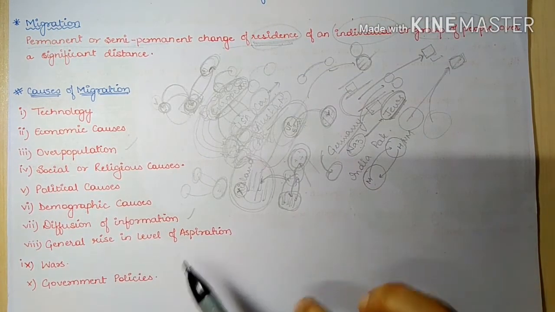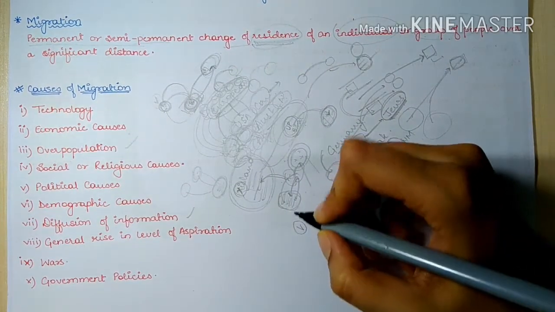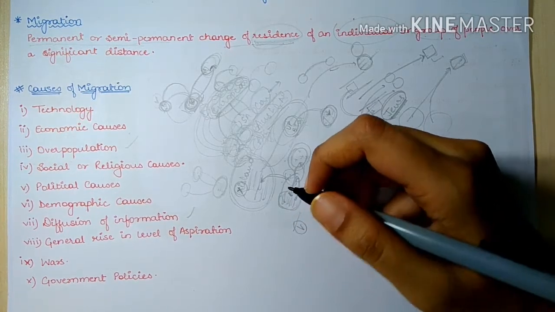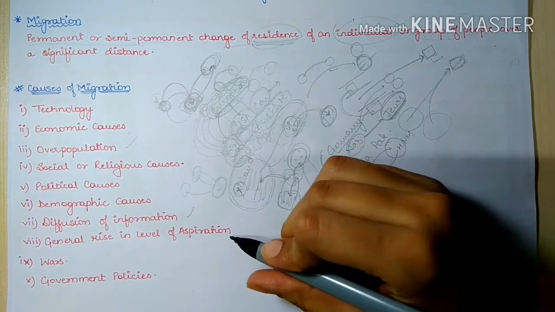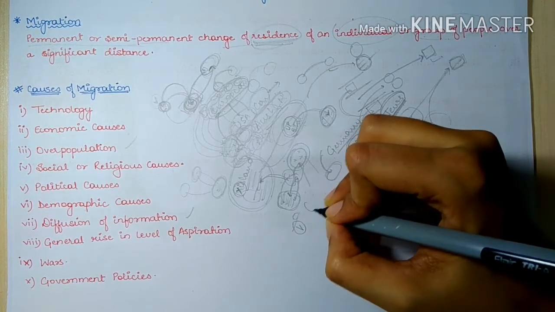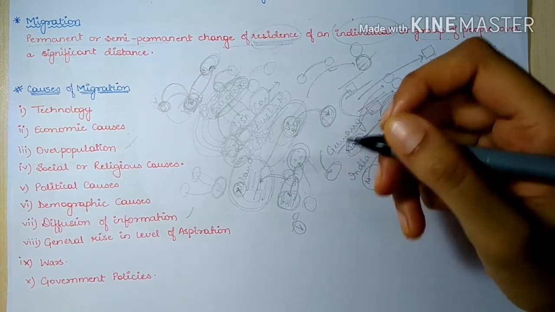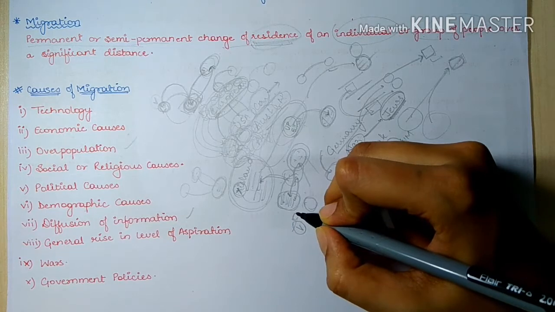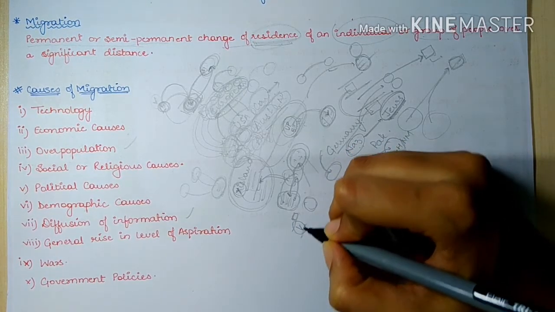Then general rise in the level of aspiration. See, in villages, when the people get educated, they are told about, we can take diffusion of information also as one of the points here. When they are told about how the urban cities are, how they function, how the whole lifestyle of the urban city is, then there will be a general rise in the aspiration of people in the villages.